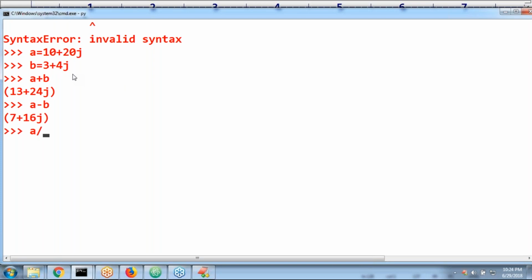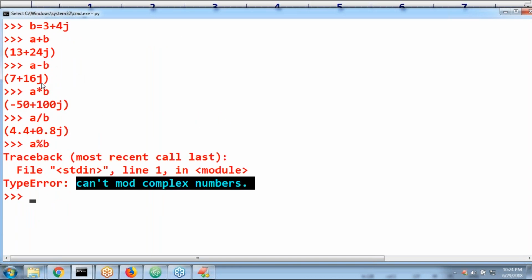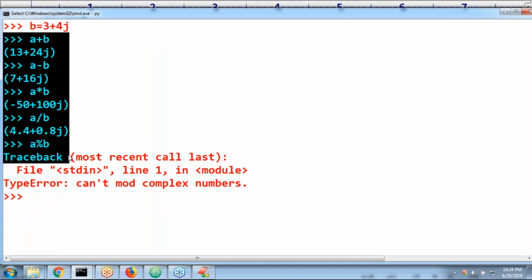Next, a into b, multiplication, gives minus 50 plus 100j. Next, a by b is also perfectly valid. But a modulo b, this modulo operator is not applicable. You can't mod complex numbers. Remember, plus, minus, multiplication and division are all applicable for complex numbers, but this type of terminology, mod, is not applicable. Remember this one. Next, just for general awareness.